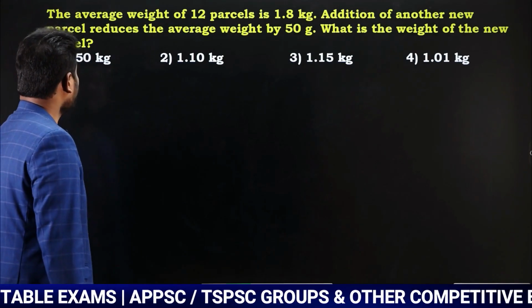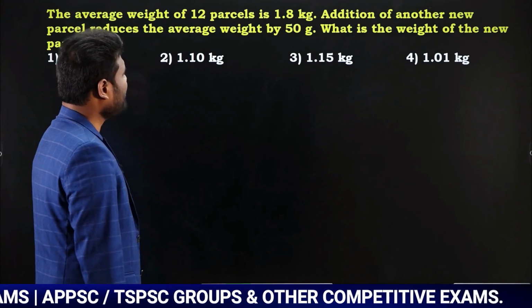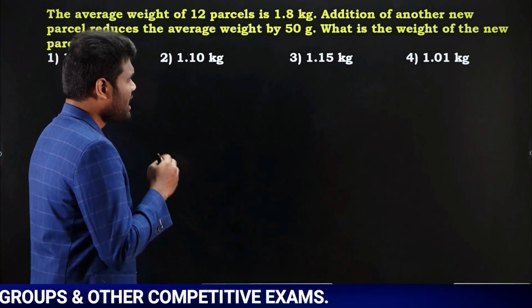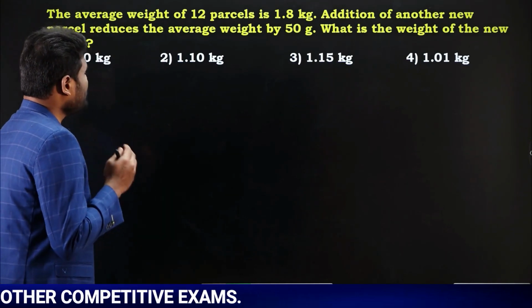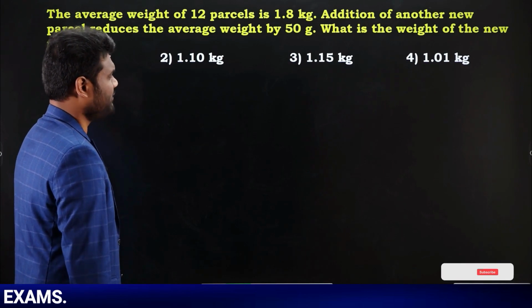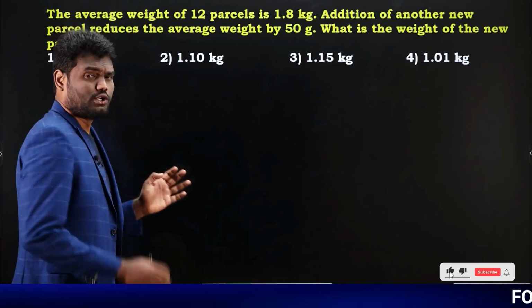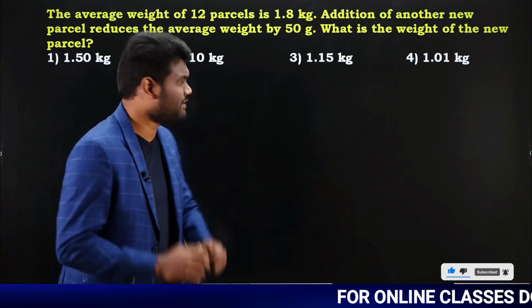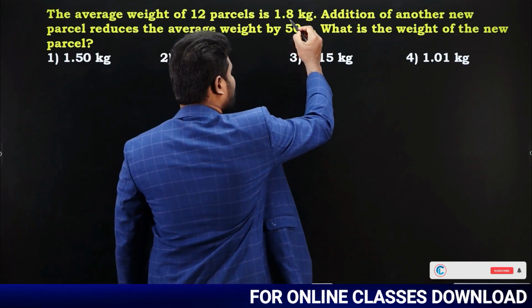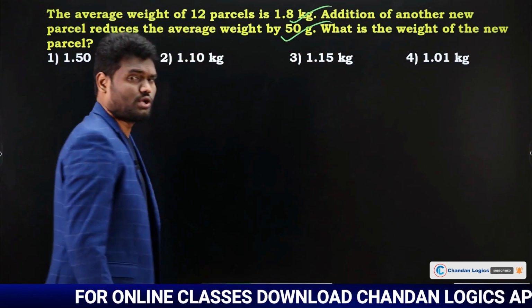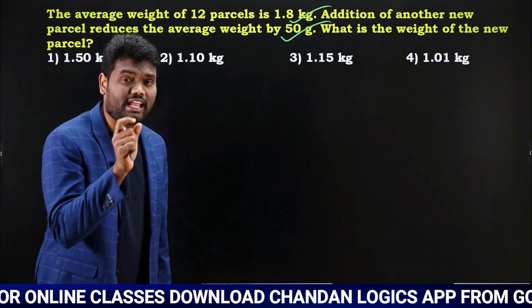Okay. Next question. The average weight of 12 parcels is 1.8 kg. Addition of another new parcel reduces the average weight by 50 grams. What is the weight of the new parcel? So we are supposed to find the weight of the new parcel. In this question, if you have observed, initially it was given in terms of kgs, but later it was given in terms of grams. So that is the reason you need to read the question carefully.